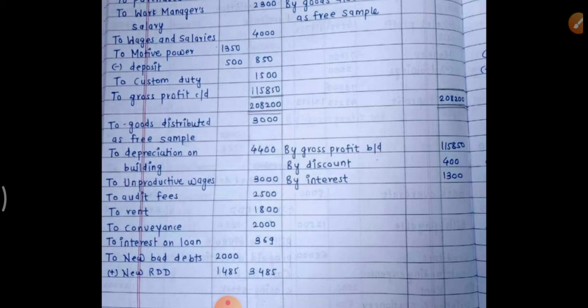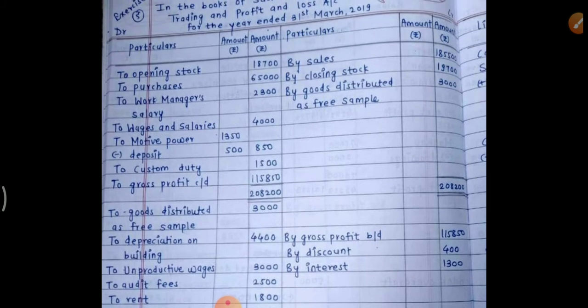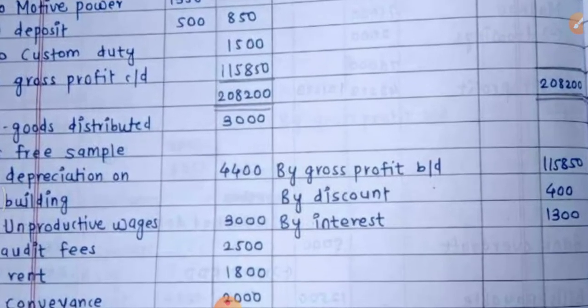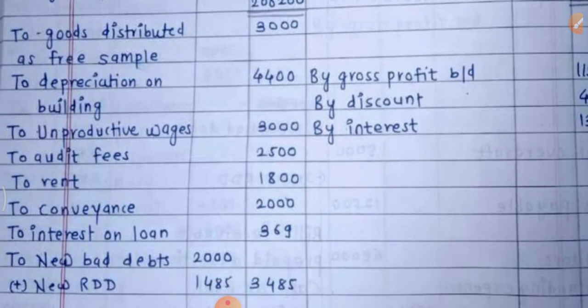Now after preparing trading account, we come to know that we have a gross profit of 1,15,850. It will be credited to profit and loss account. Now, profit and loss account debit side, let's study it. First item is what? Goods distributed as free sample, advertisement. Then depreciation on building,